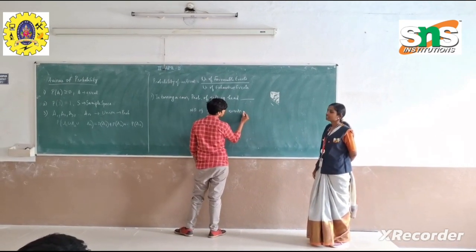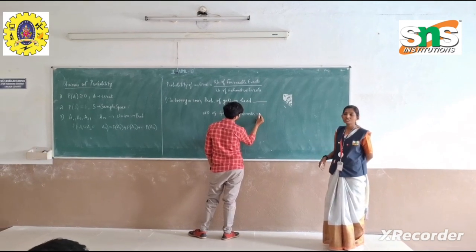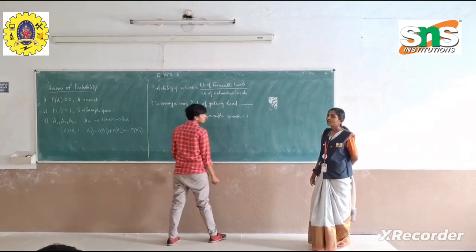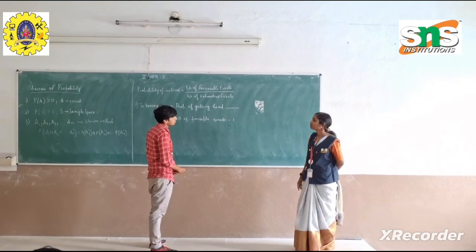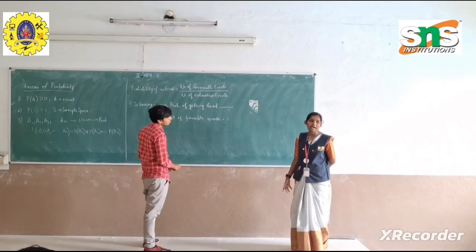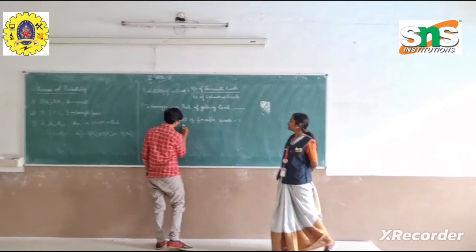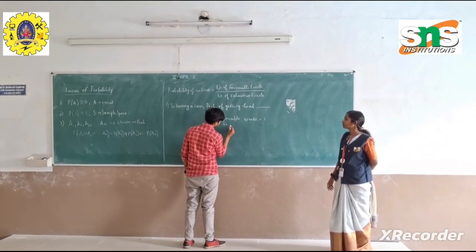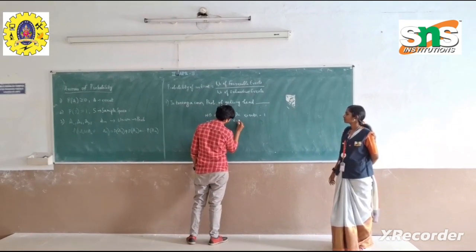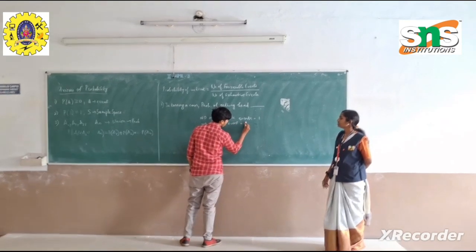Number of favorable events is getting a head only once, which is equal to 1. And number of exhaustive events is 2, which is head and tail. Number of exhaustive events is equal to 2.